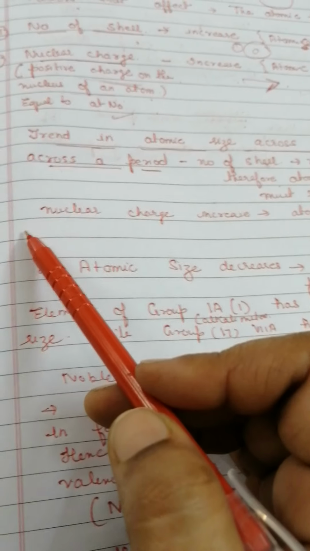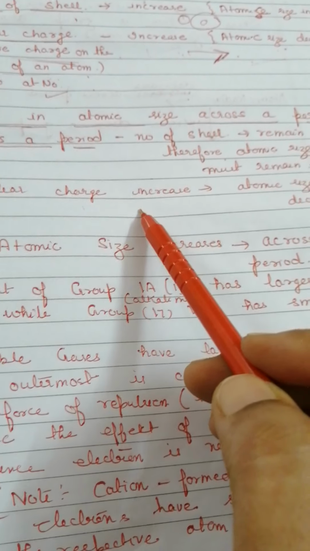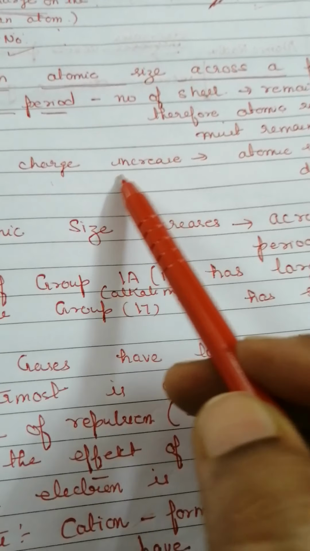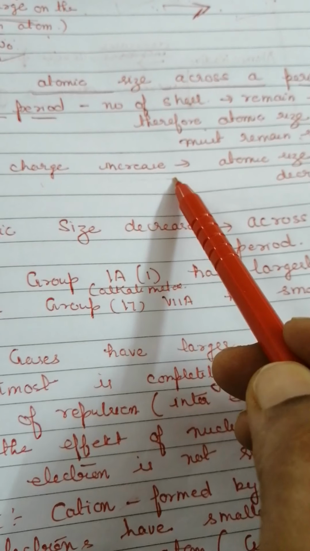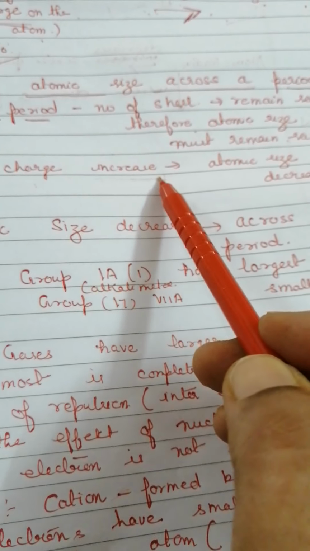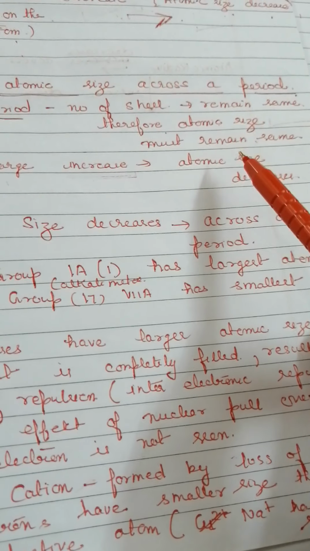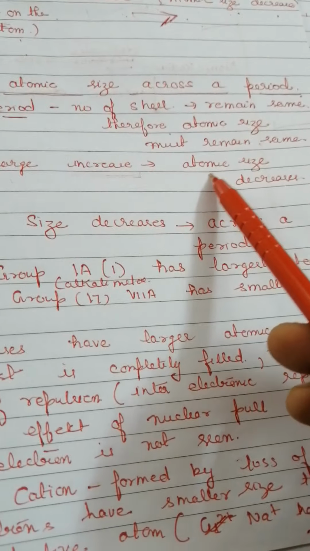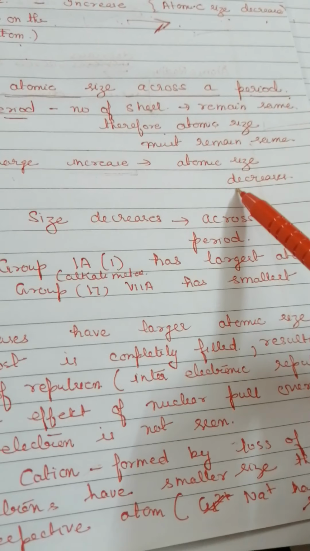Now about the other factor, we talk about the nuclear charge. Across a period, the nuclear charge increases, like the atomic number increases. So obviously there is more positive charge present when we move across. If more positive charge is there, it means more force of attraction on the outer electrons, and the size decreases. So from one factor it remains the same, and from the other we see it decreases.